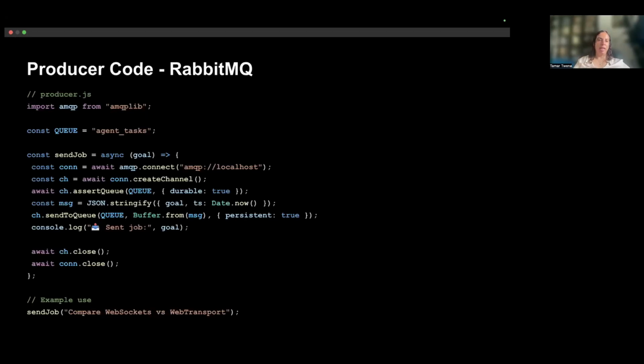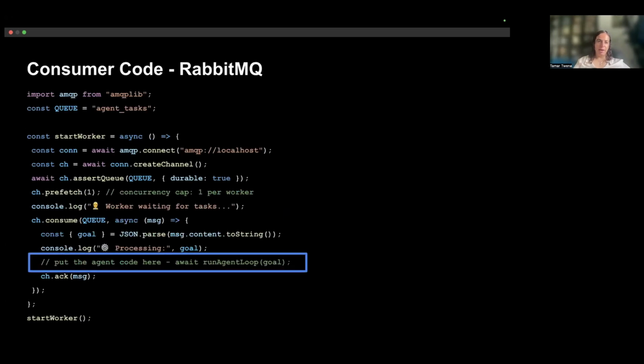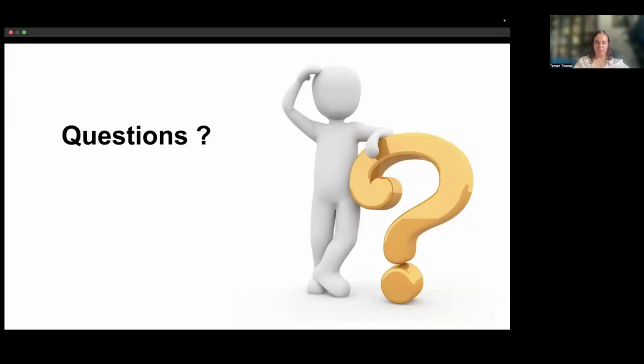Here you can see an example with RabbitMQ. Like a quick example, this is the producer. This is what would send the messages to the queue. And here we can send the question that we received from the API. And here you can see the consumer itself, that one would fetch the message. And I think that the graph code, the agent itself, can be implemented there. And yeah, I guess that's it from my side.